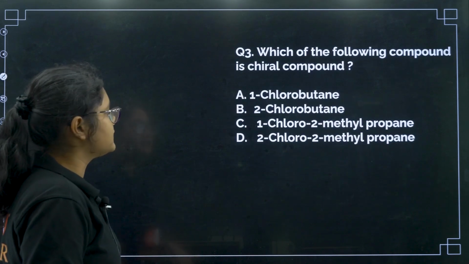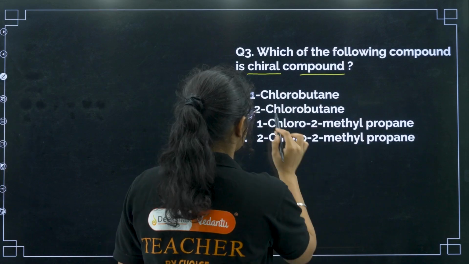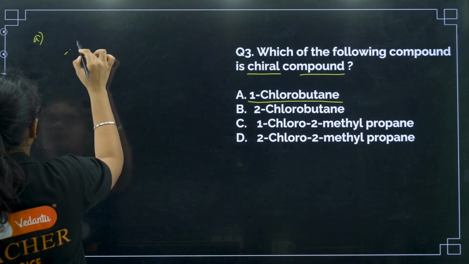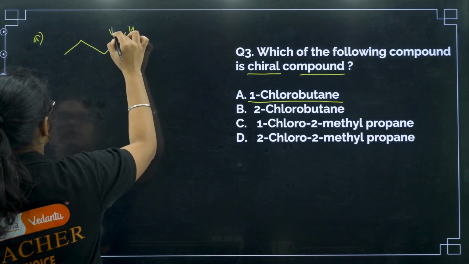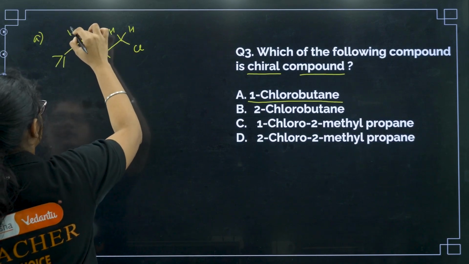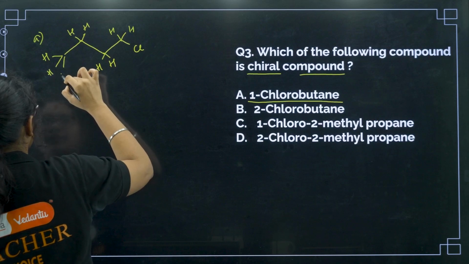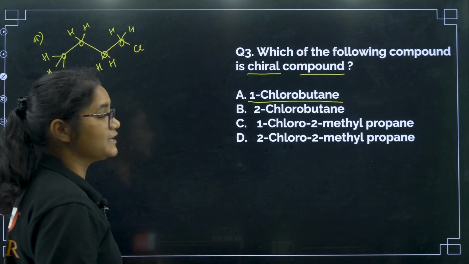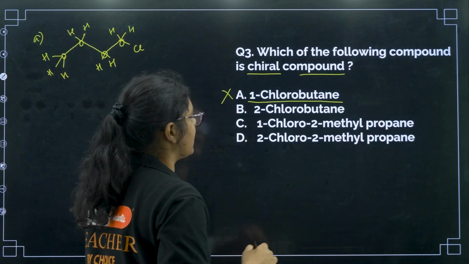Okay, now let us see the next question. Which of the following compound is a chiral compound? The same type of question again. Option A, 1-chlorobutane, so this is butane and you have chlorine. Here we have 2 hydrogen, 2 hydrogen, 2 hydrogen, here we have 3 hydrogens, right? So can we find any one carbon which has all the 4 groups different? No, right? So that is why this is optically inactive.